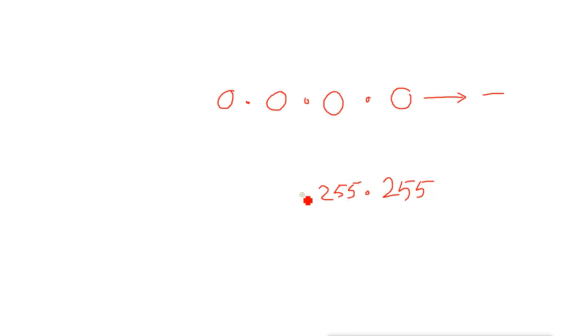Then when this bit gets on, you will get 255. Then when this bit gets on, you will get 255. That means in IPv4 we will get the numbers from 0.0.0.0 to 255.255.255.255. Now how many numbers we are getting, that means how many IP addresses we are getting.